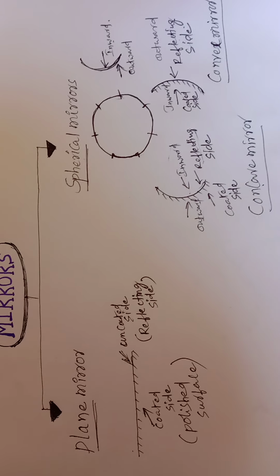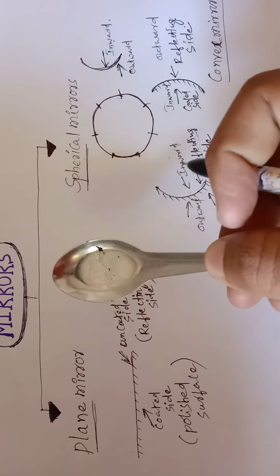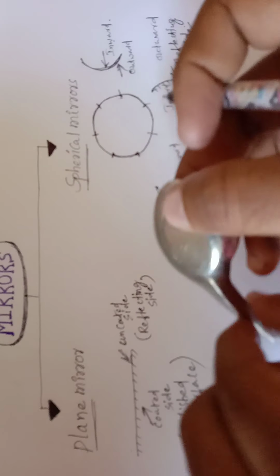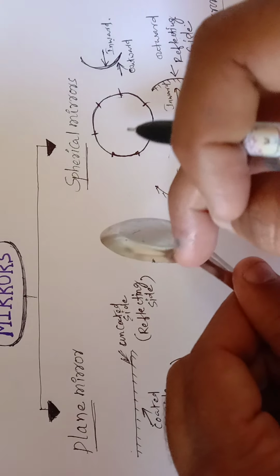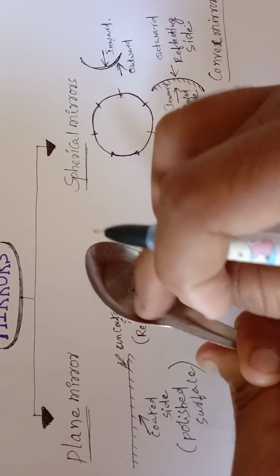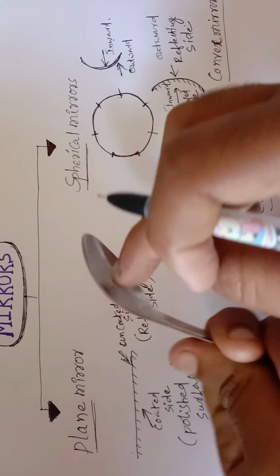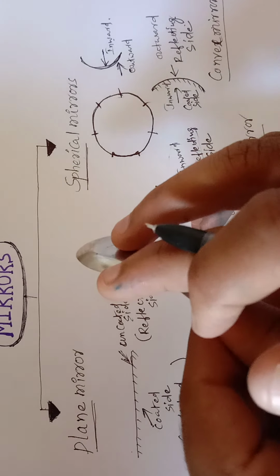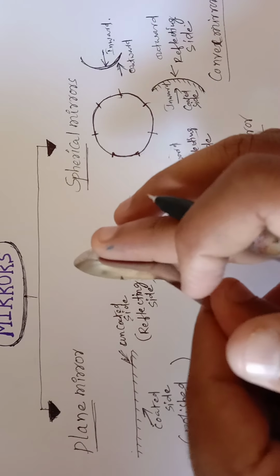To understand this, we need to consider a spoon. This is a spoon to understand the concave and convex difference. Let us take this is the outward and this is inward. This surface is called inward, and this is outward, the bulged surface. Bulged surface means outward.